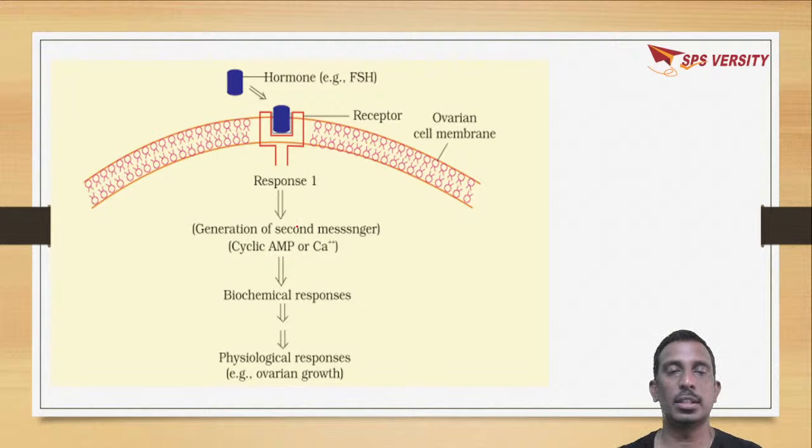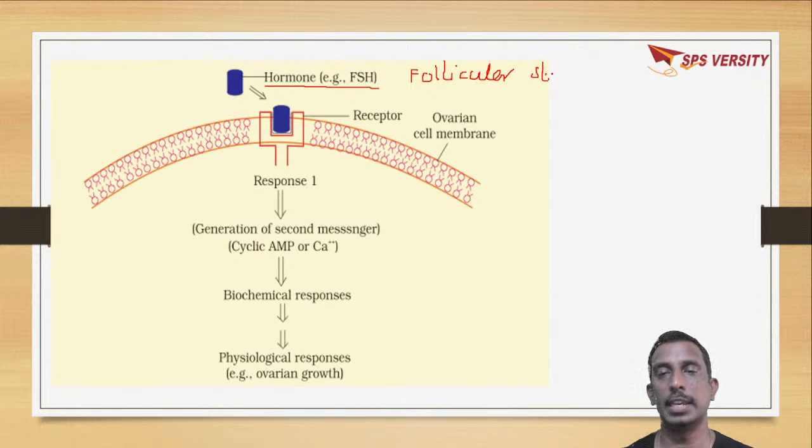So now take the action of peptide hormones. For example, take FSH, follicle stimulating hormone, which will stimulate the development of follicles in females.